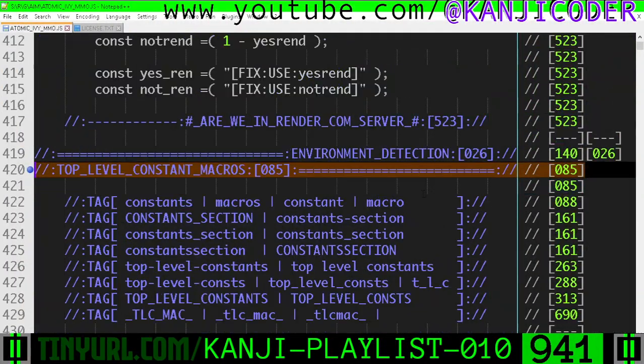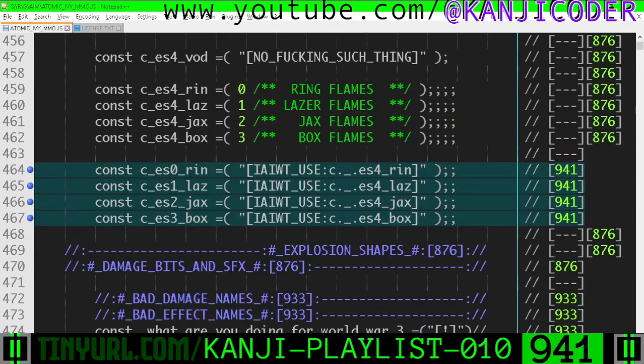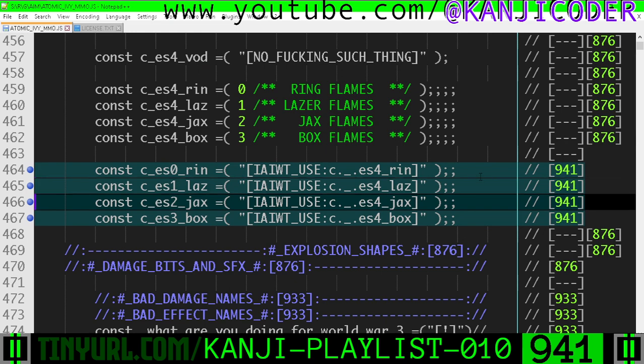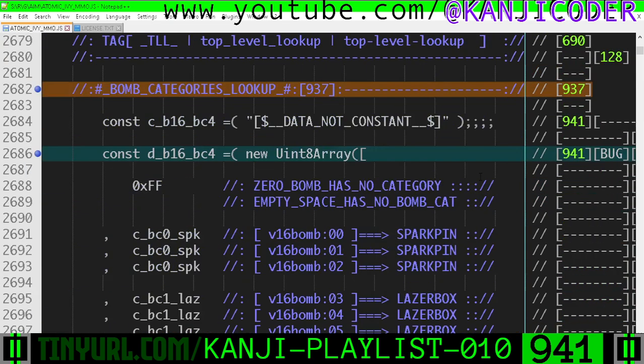We gotta go. We found, okay, top level constant macros. Okay, explosion shapes. These are monkey wrench macros. The correct thing is up here. Let's go. Let's go. Okay, oh god. Top level lookup tables. Okay, bomb categories. Okay, this was a mistake.